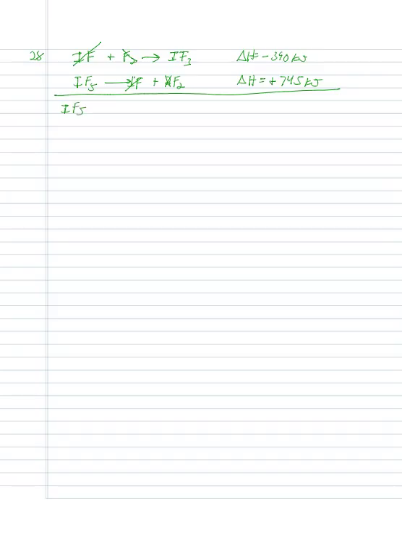That leaves me with IF5 goes to IF3 plus F2. That's the correct reaction. And when I add all of those heats together, I get a delta H that's equal to positive 355 kilojoules. There's lots of different ways to work those, lots of ways that they can be given to you.